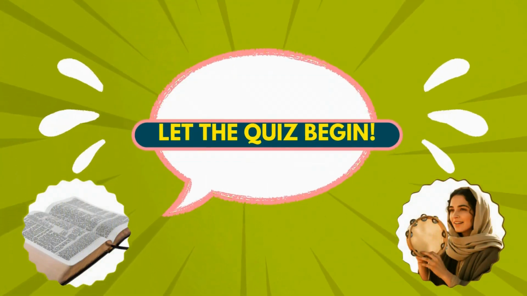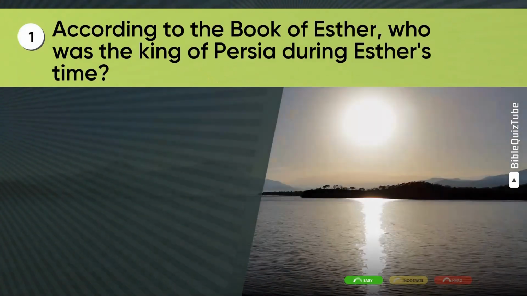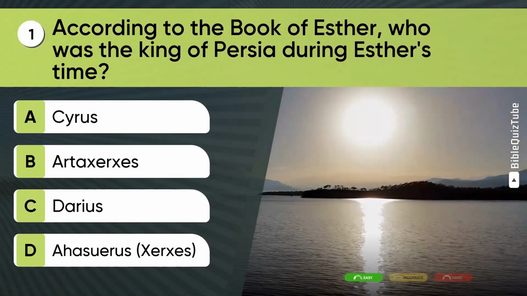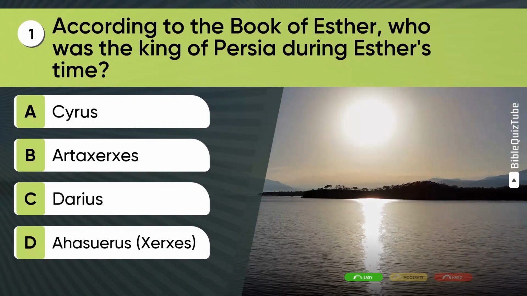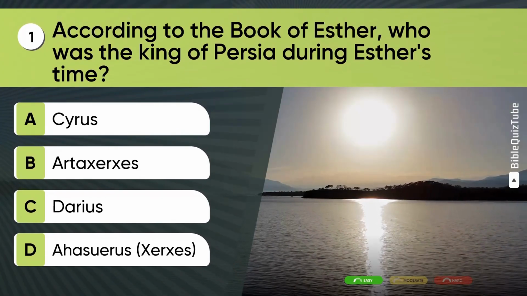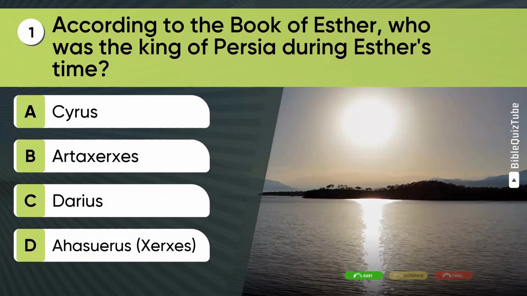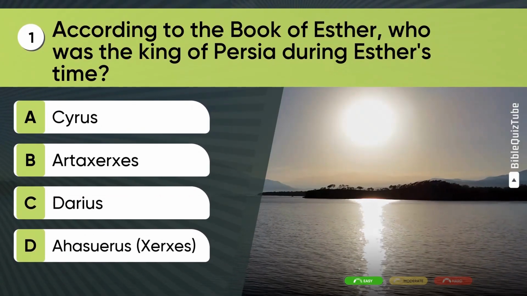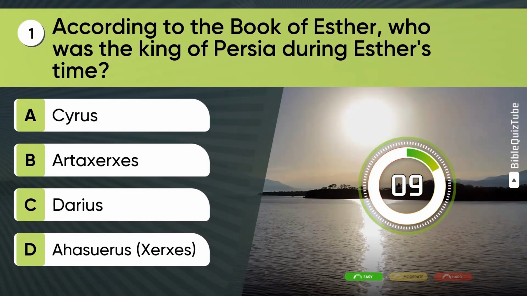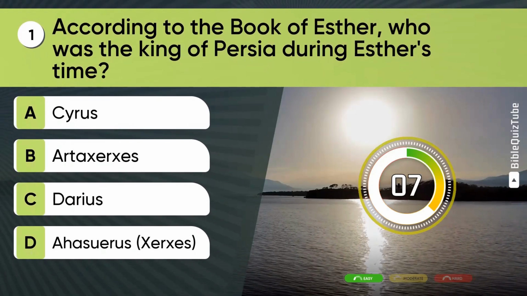Let the quiz begin. Question 1. According to the book of Esther, who was the king of Persia during Esther's time? A. Cyrus, B. Artaxerxes, C. Darius, D. Ahasuerus Xerxes.